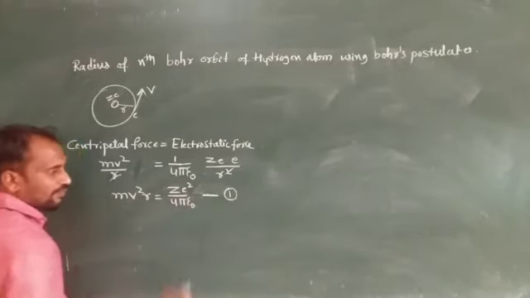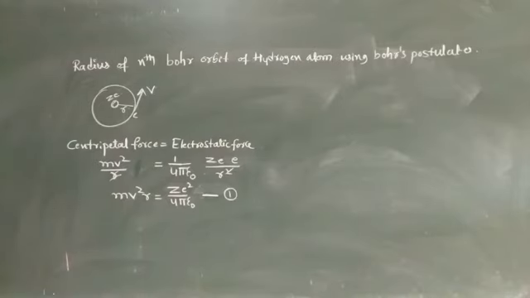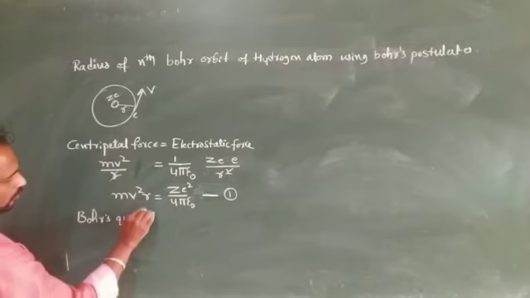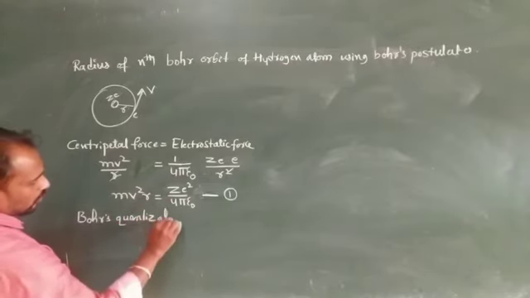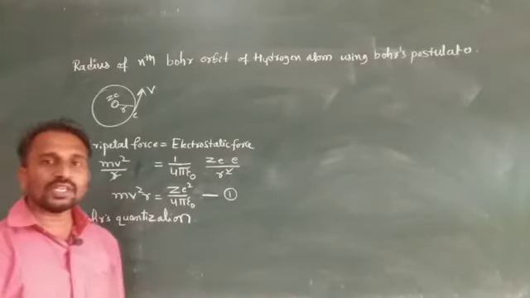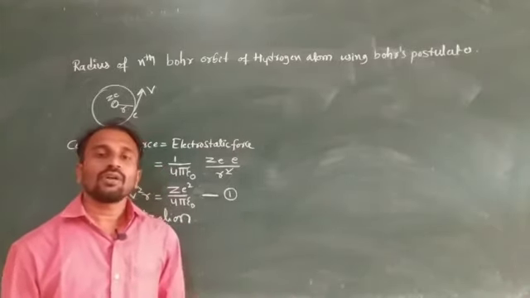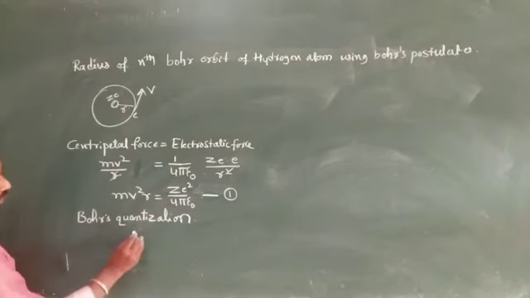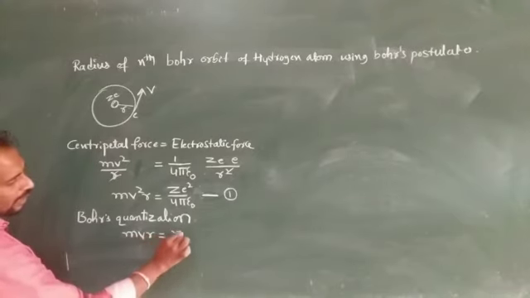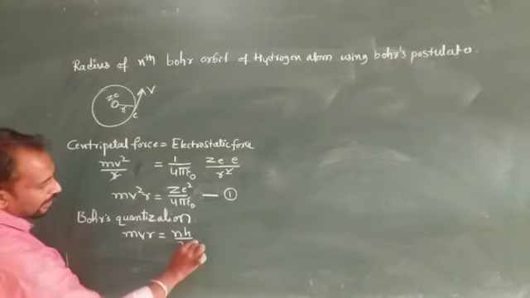This one is equation 1. Next we consider Bohr's quantization, which means the angular momentum of the electron is an integral multiple of nh by 2 pi. Angular momentum means we consider that m v r is equal to nh divided by 2 pi.